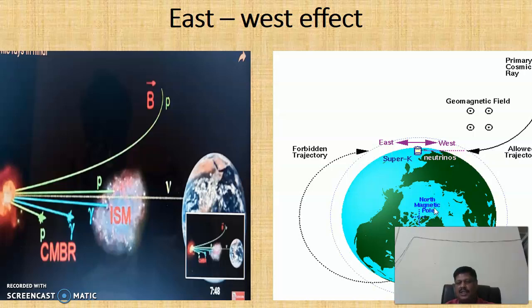This is the north magnetic pole, and the opposite side is the south magnetic pole. So they experience the force in the negative x direction, that is from west to east.